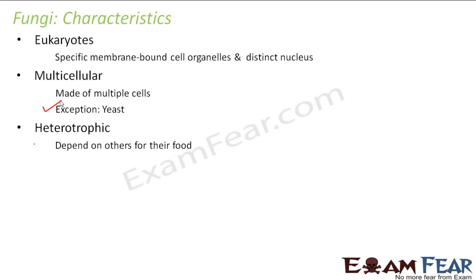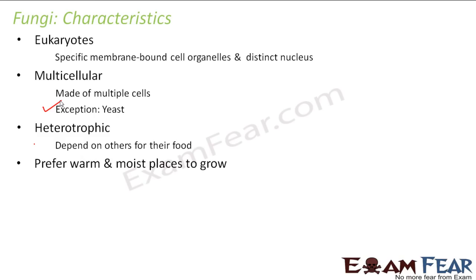So the next property is they are heterotrophic, depend on others for their food. So they are not able to prepare their own food. They always depend on others. Now how they depend on others, that again depends. Whether they depend on the dead and decaying matter, being saprophytes, or they are parasitic, that we will see a little later as we talk about each of the groups under fungi.